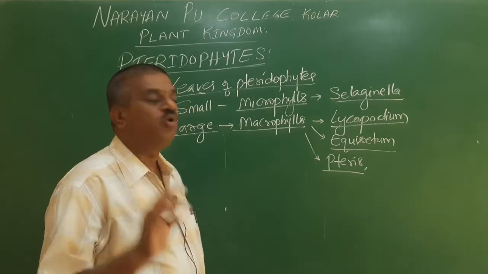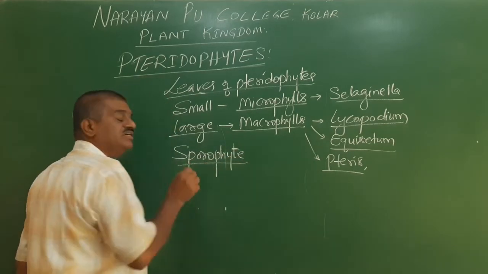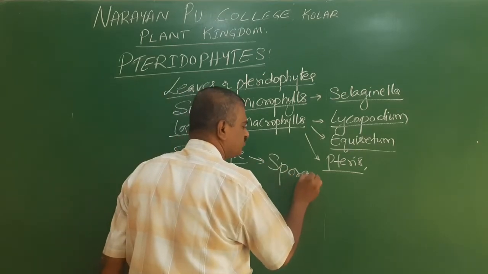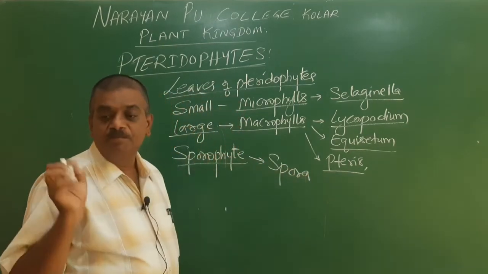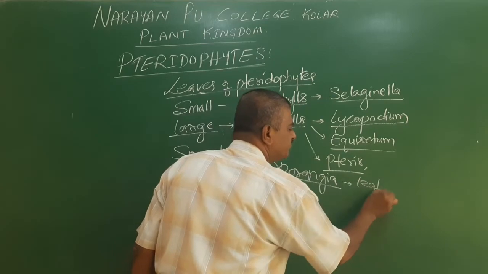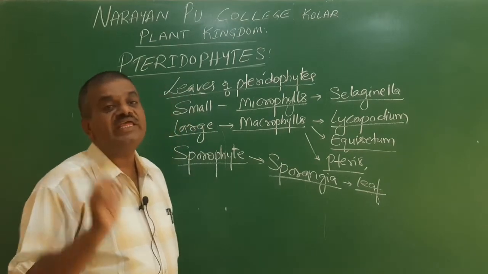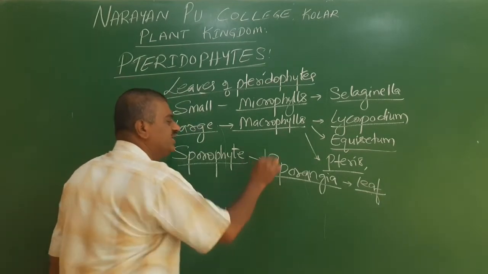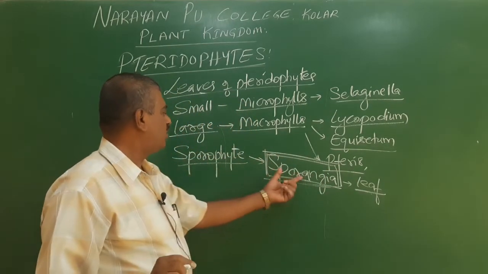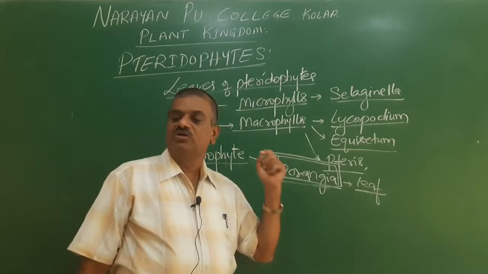The plant body is the sporophyte. The sporophyte bears sporangia. The sporangia are borne on leaves; when a sporophyll is bearing the sporangia, the leaves are called sporophylls. So here again we go for the sporophylls.